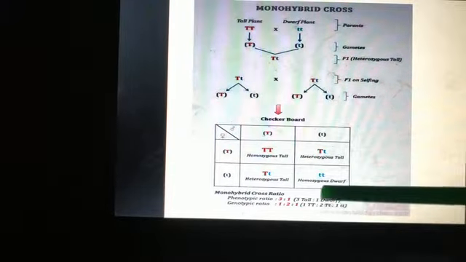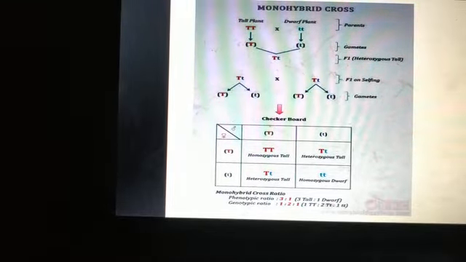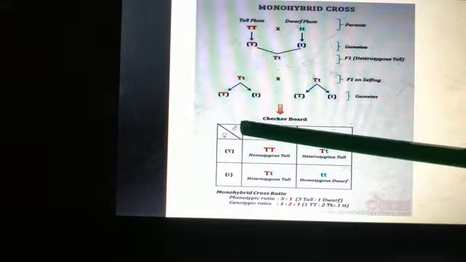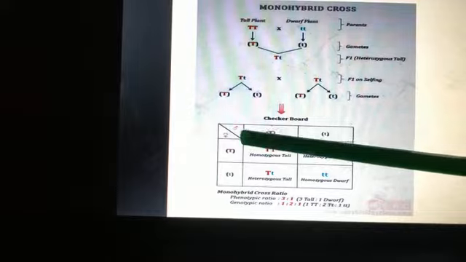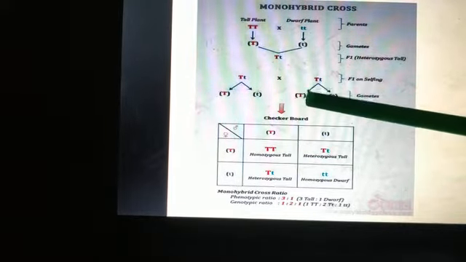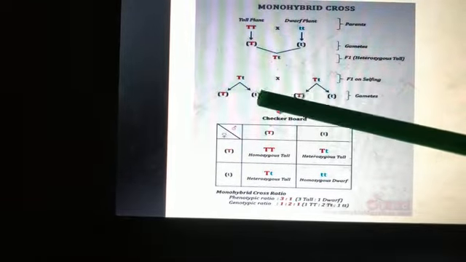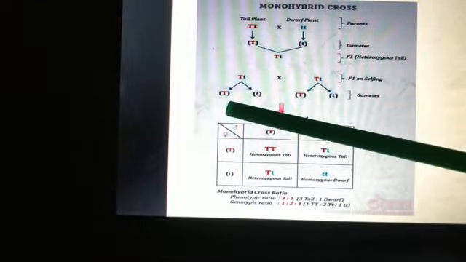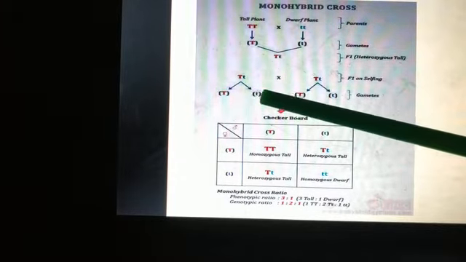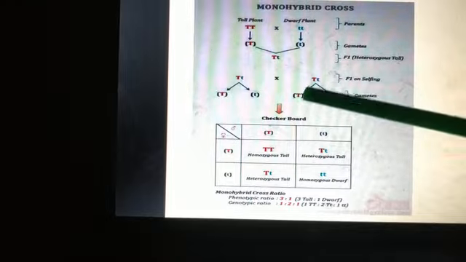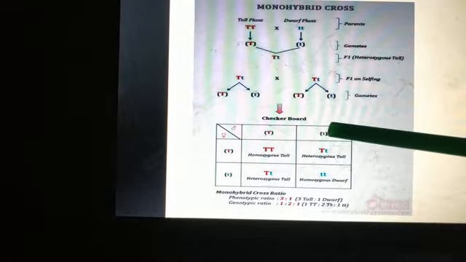Now we will make a Punnett square. This is called a Punnett square, students. Here we are taking these gametes in the top layer and these gametes sidewise. You can change also. You can take this here and write this here. So the two gametes, first we will write capital T and small t, capital T and small t.